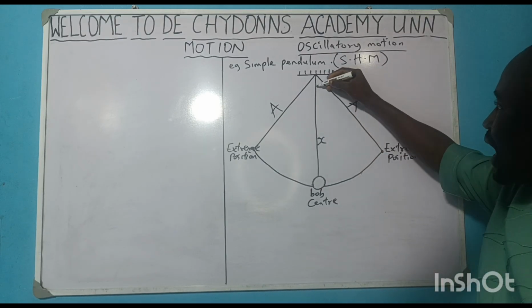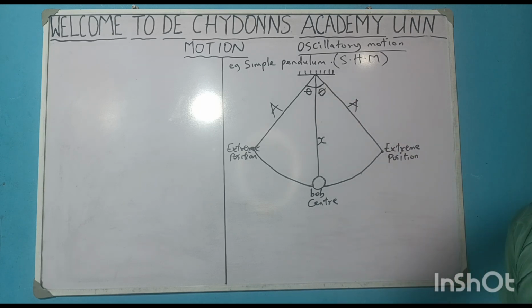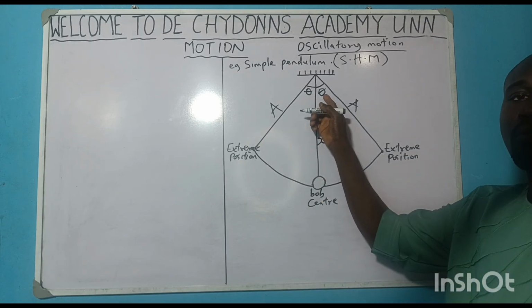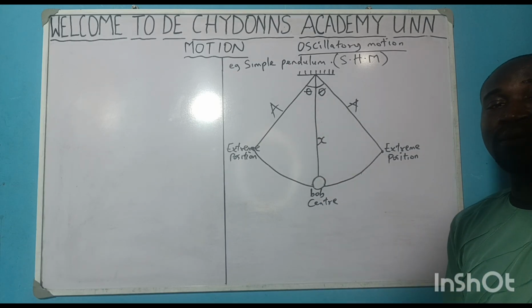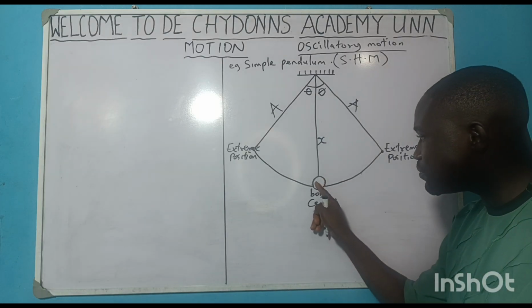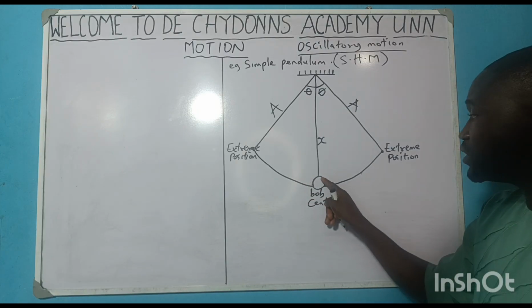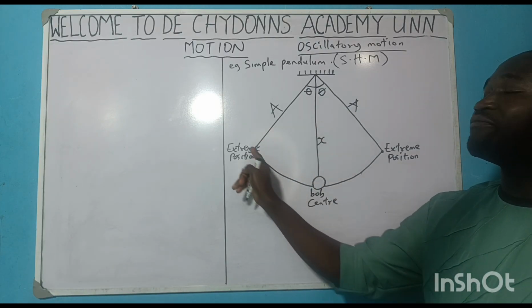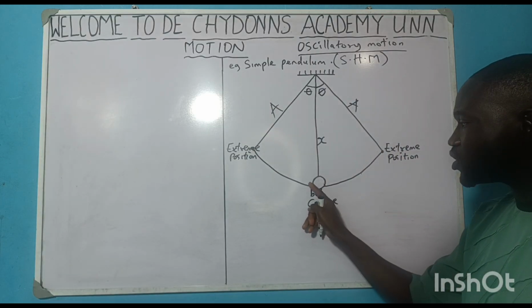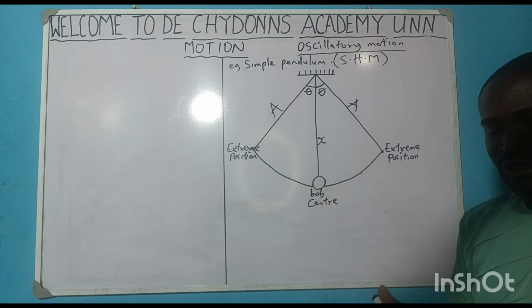Now, look at the angle. Can you see it? The displaced angle, so to speak. Remember we said this angle must be very small so as to minimize error and get an accurate result while doing the experiment. So you have to displace it at a very small angle so that it will not be moving as fast as possible. If you displace it too high, it will make a very big angle and it will be moving very fast. But if you displace it just a little, it will be moving slowly. Do you get the point?